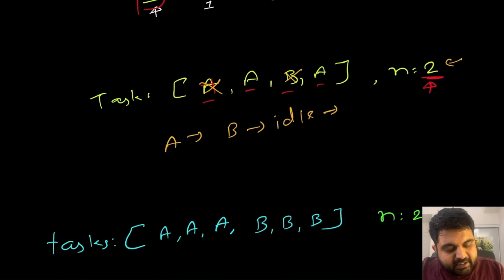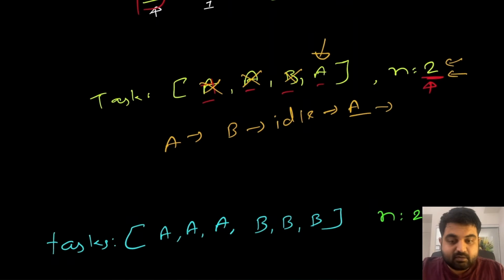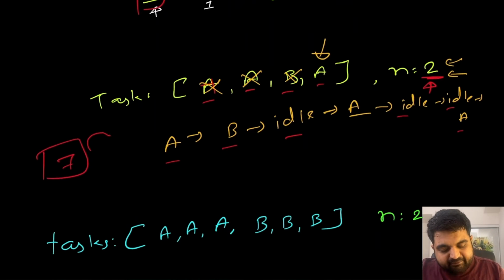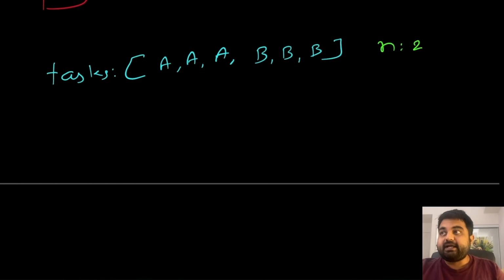Okay, now once again we can do task A. But after completing task A, the next task we need to do is once again task A, for which we have to have 2 idle cycles. So since there are no other tasks remaining, we are going to remain idle for 2 more cycles, and then we are going to complete task A. So if we calculate in this case, we need in total 7 intervals to complete every single task in this input. And in the same way, in this next approach, we would actually need in total 8 intervals.